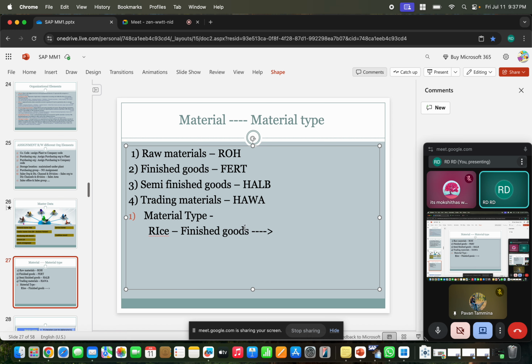Suppose, let's say, let's assume that this rice is the raw material. Okay, so this is the rice we are using as a raw material. So, are you selling this product to the customer?